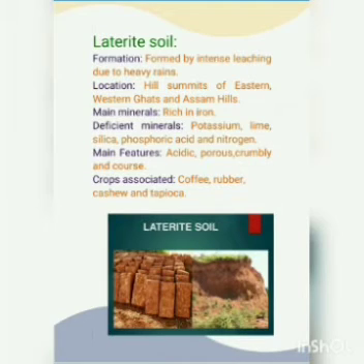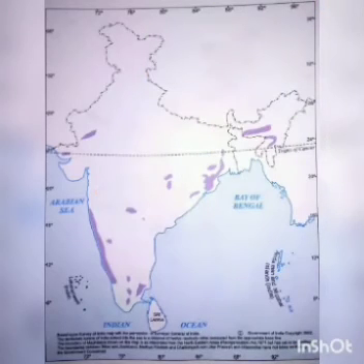The main minerals are it is rich in iron. It is deficient in potassium, lime, silica, phosphoric acid and nitrogen. The main features are it is acidic, porous, crumbly and coarse. The crops associated here are rubber, coffee, cashew and tapioca.